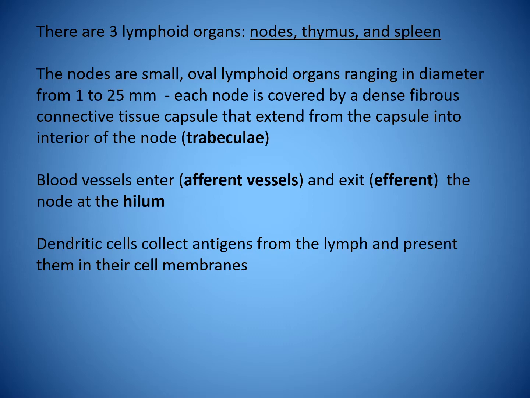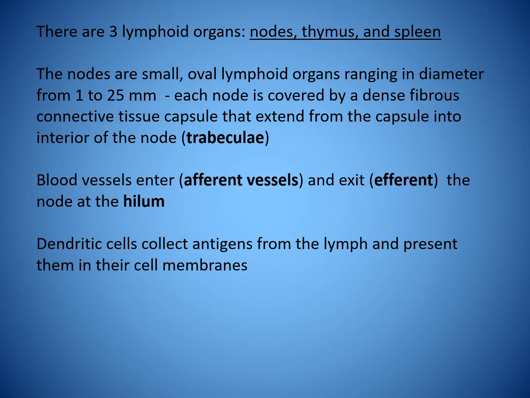There are 3 lymphoid organs: the nodes, the thymus, and the spleen. The nodes are small, oval lymphoid organs ranging in diameter from 1 to 25 millimeters. Each node is covered by a dense, fibrous connective tissue capsule that extends from the capsule into the interior of the node, known as a trabeculae.